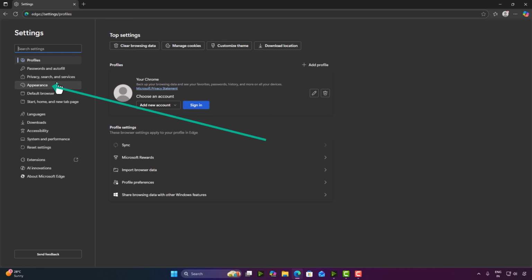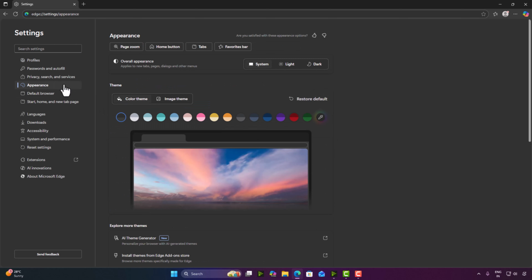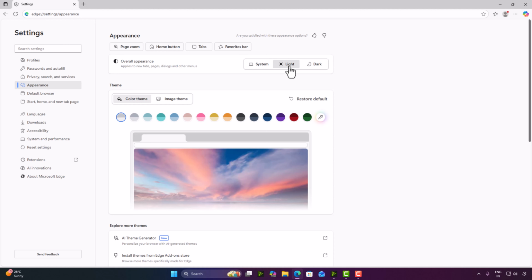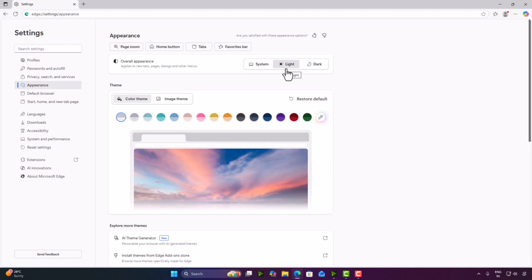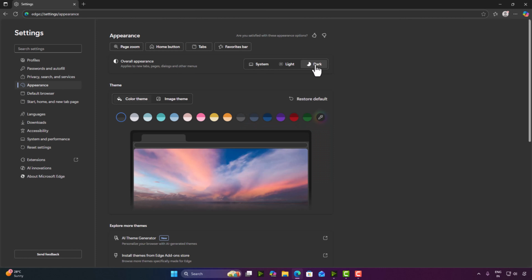Now I am going to find Appearance which is available over here. And here you can see System, Light and Dark. If you have an older version, then follow these steps and everything will be done. System we have already set in the registry, that's why this is in dark mode. And if your PC shows this browser in light mode, you simply click on dark mode. So your browser will also convert into dark mode.